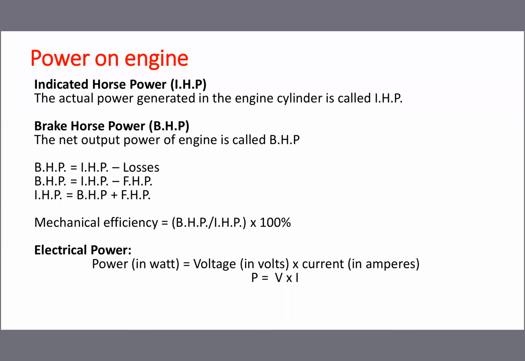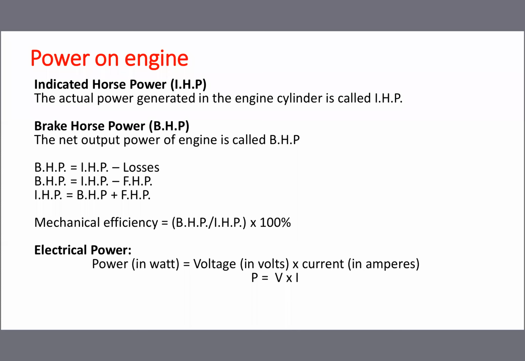Power in terms of watts. If you want to get power in watts, voltage is expressed in volts and current in amperes, and you will get power in terms of watts. So the electrical power formula is voltage into current. So what are the two data?